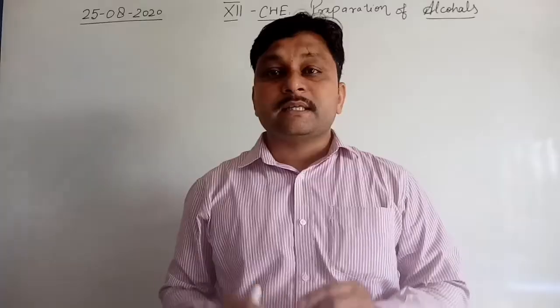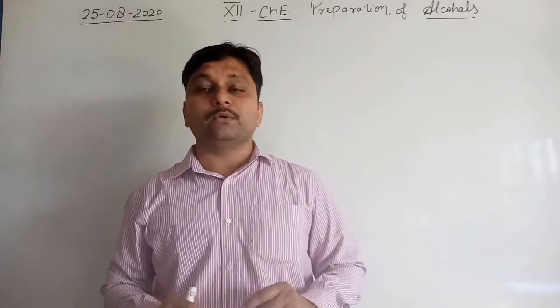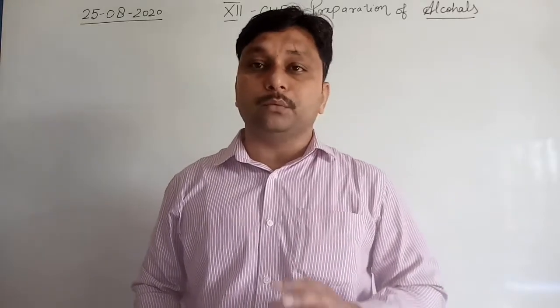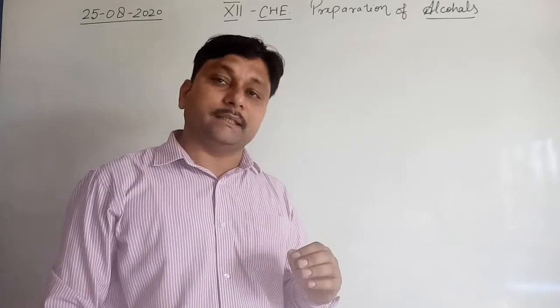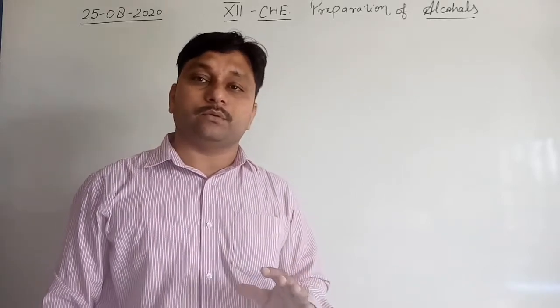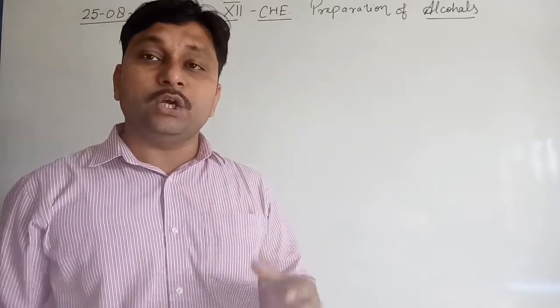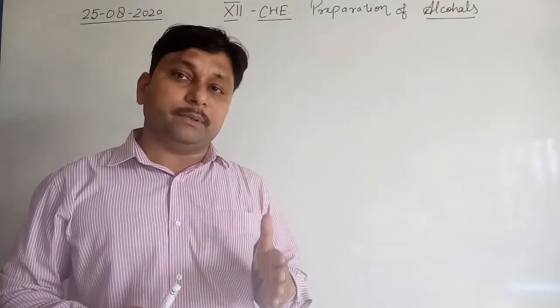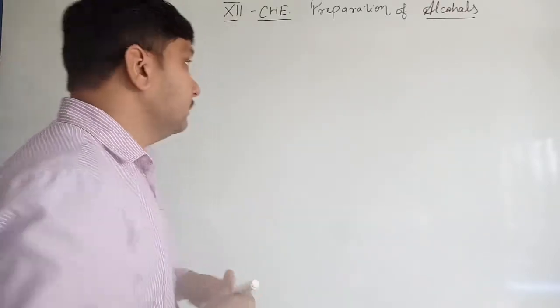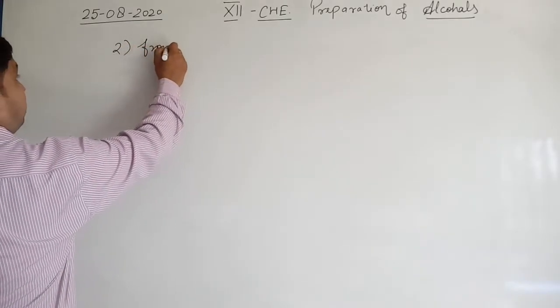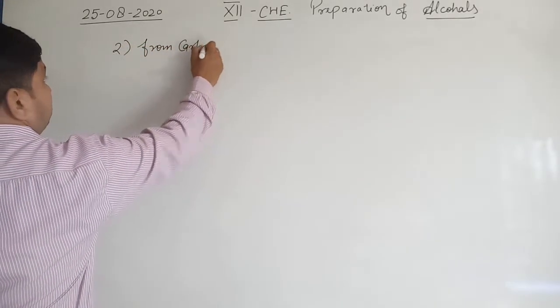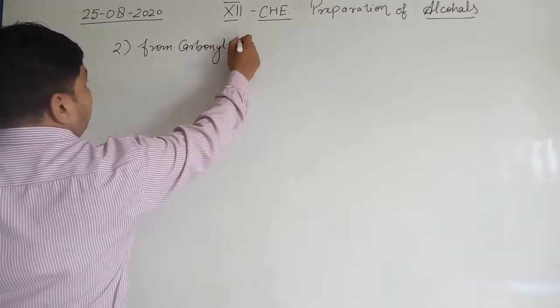Now the second method for the preparation of alcohols is from carbonyl compounds. First method is from alkene and the second method, according to our course, according to CBSE and the pattern given by NCERT, is the second preparation from carbonyl compounds.